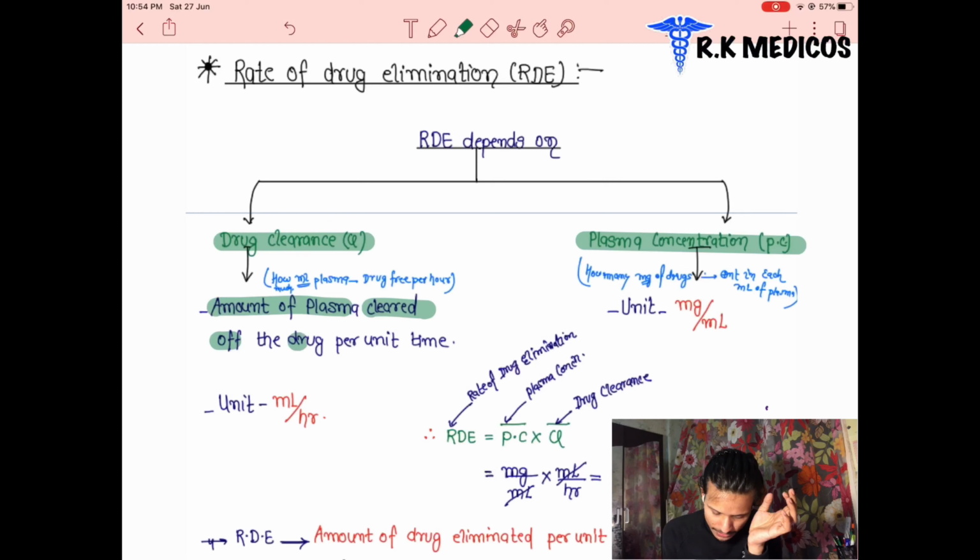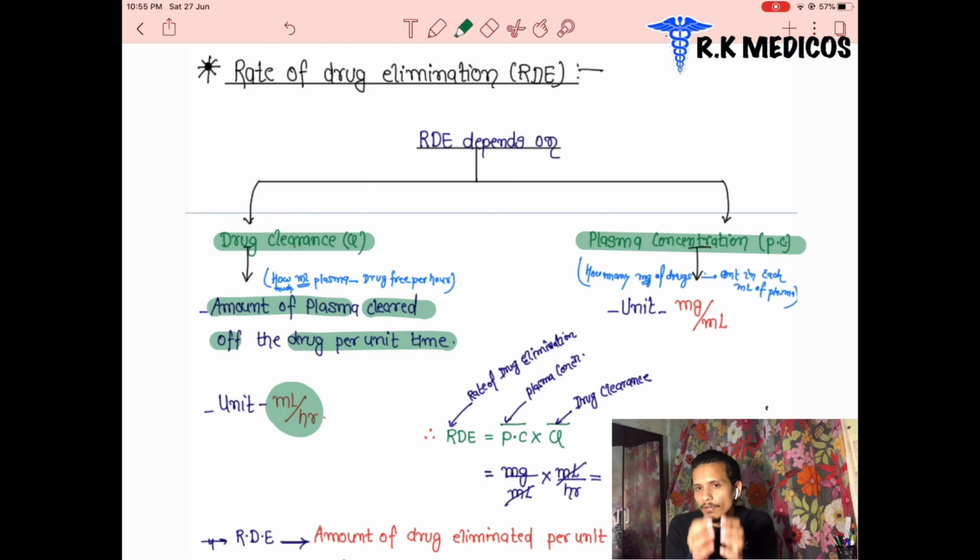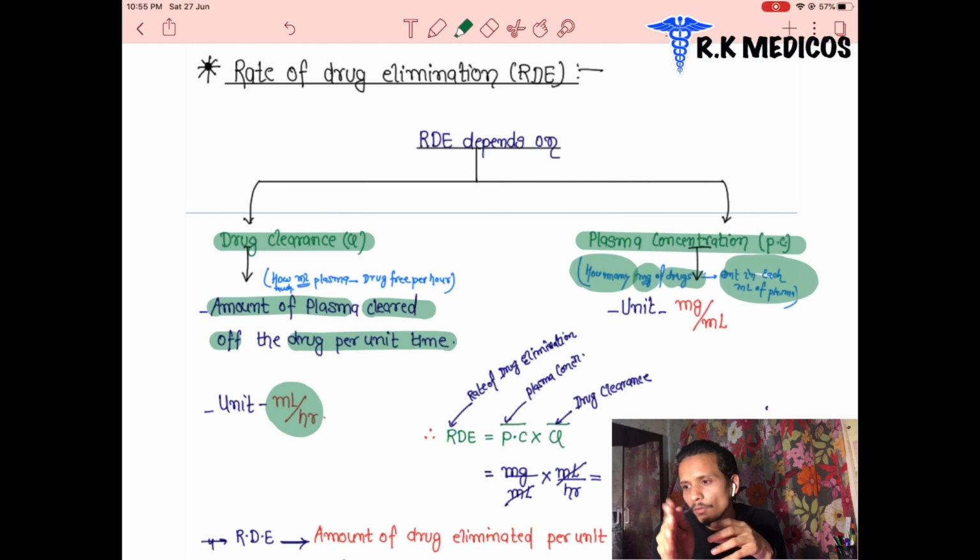It has two measures: drug clearance and plasma concentration. Drug clearance is the amount of plasma cleared of the drug per unit time. It means the amount of plasma inside our blood vessels that is cleared, that is, the drug is removed. That is the drug clearance. It is measured in ml per hour, the milliliters of plasma cleared per hour. That is the drug clearance.